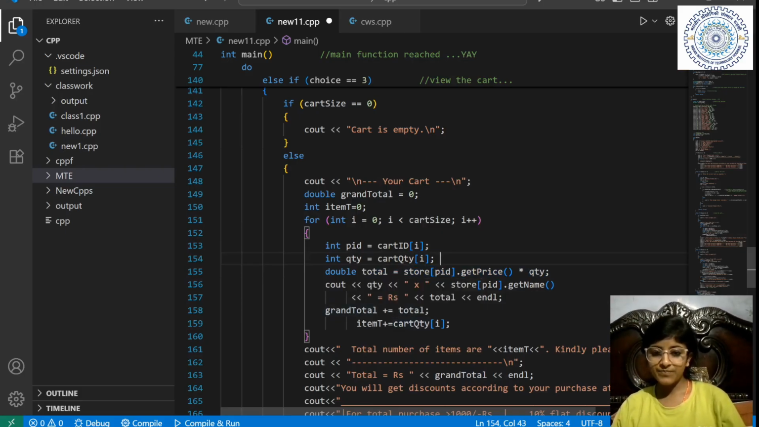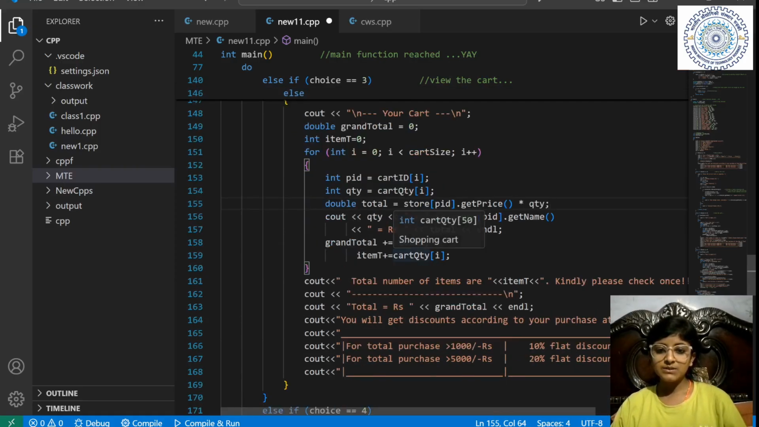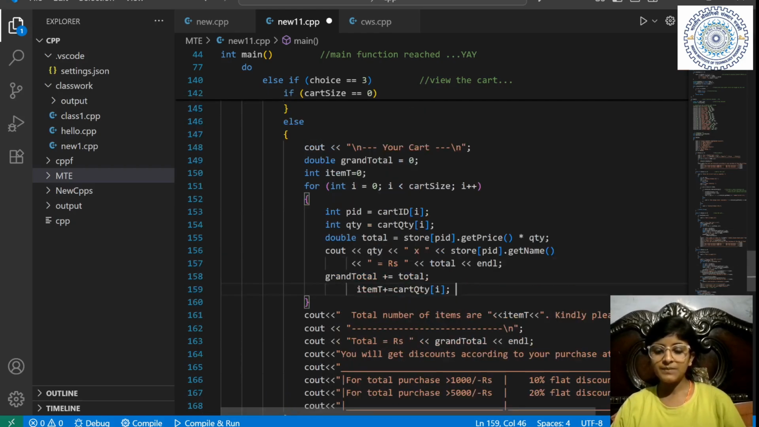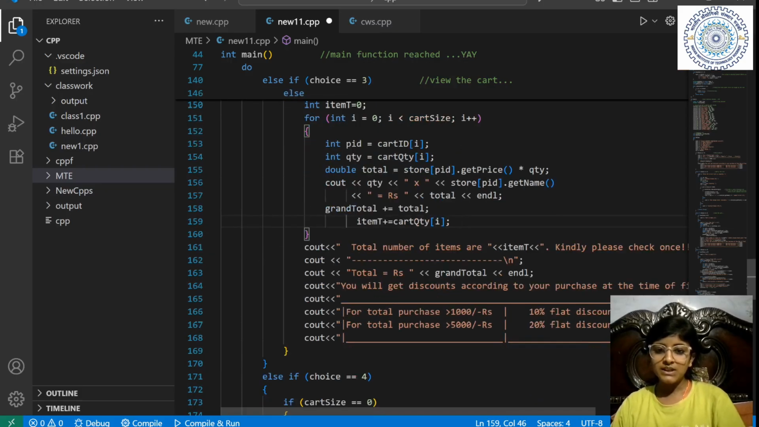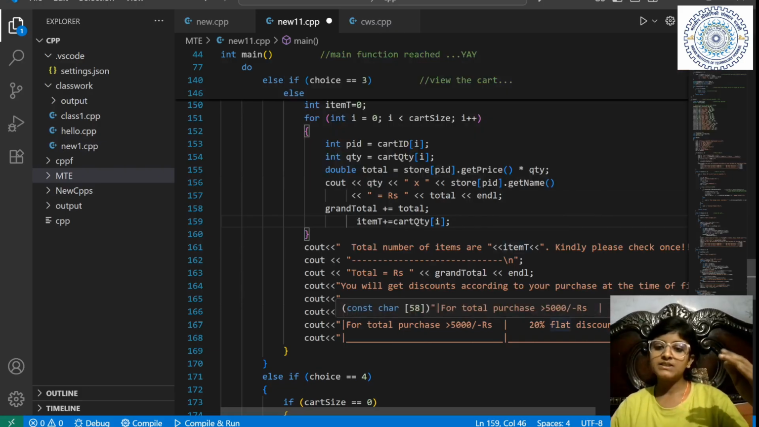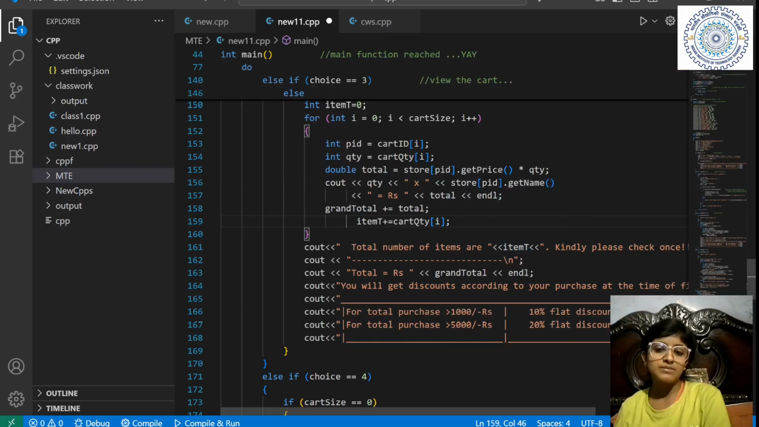And this item T is a variable I have made to show the number of items you have bought, so that you can count and check that the items are complete. The cart quantity, the QTY, I add to item T in every loop. So when the loop is complete, item T will be the total number of items you have taken. It will be printed. Kindly please check once.